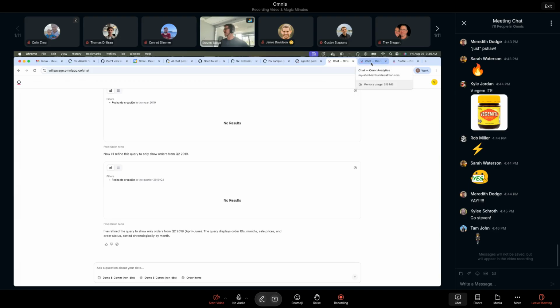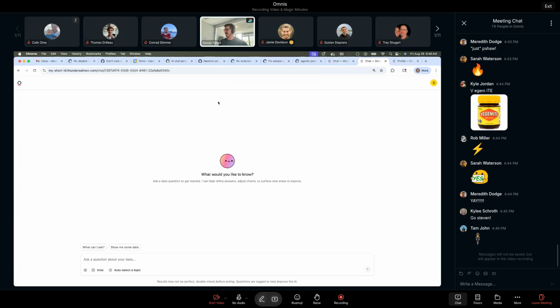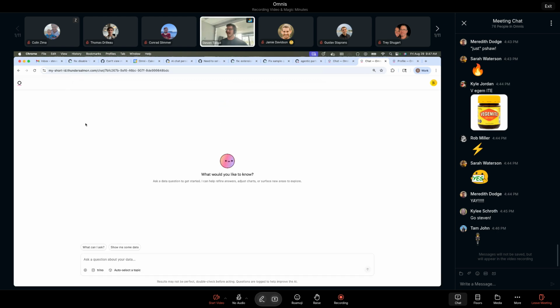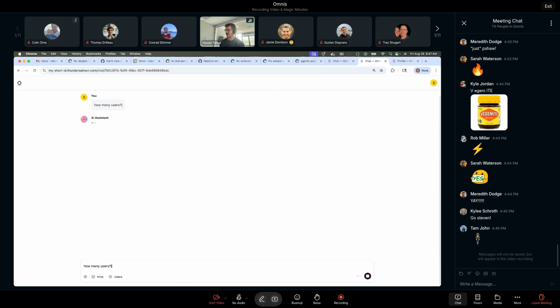The thing that I'm actually working on is persisting AI chats. Let's go home first. I hit AI assistant, and rather than sending me to slash chat, it actually sent me to slash chat slash UID.